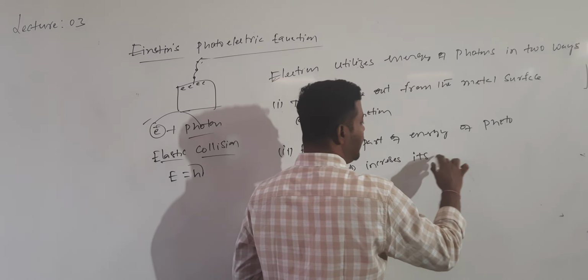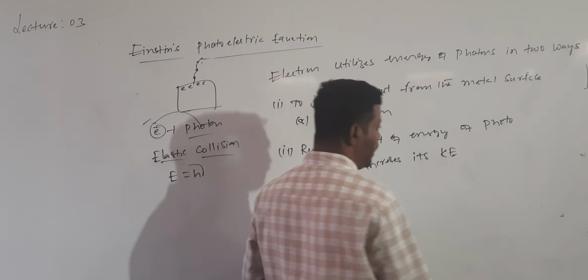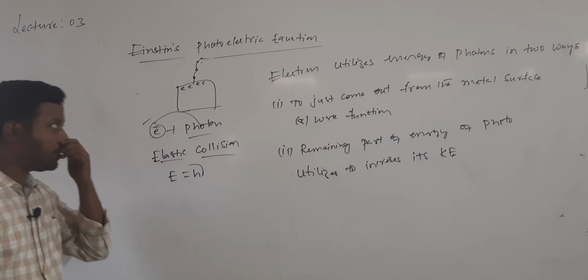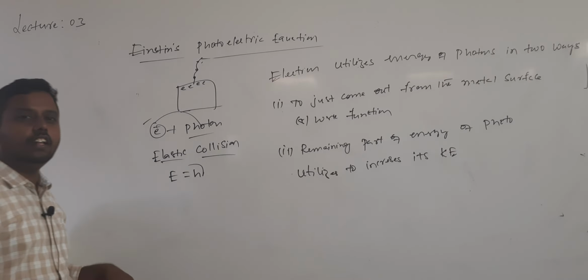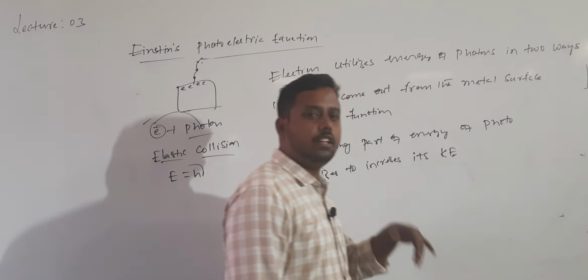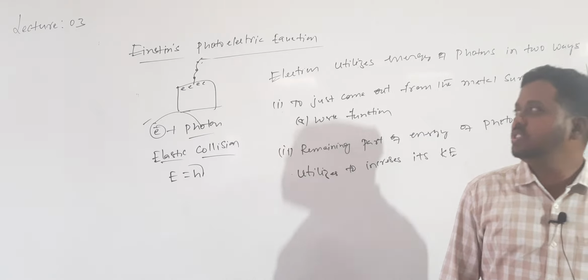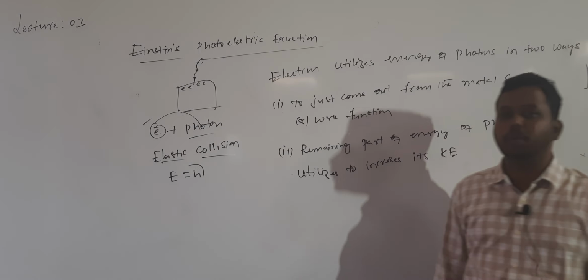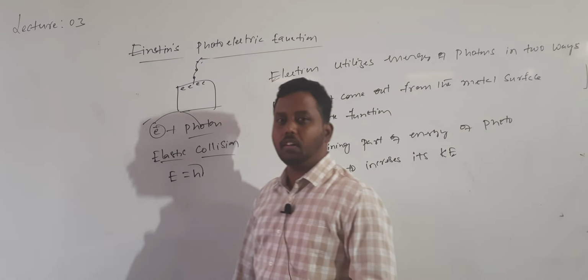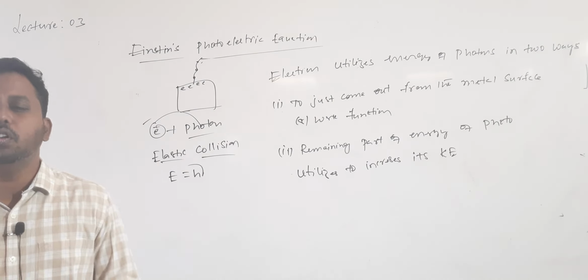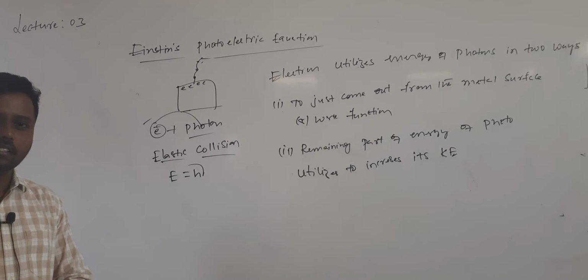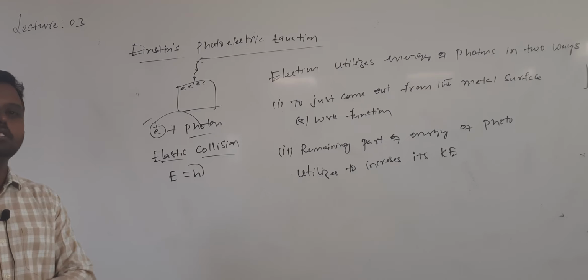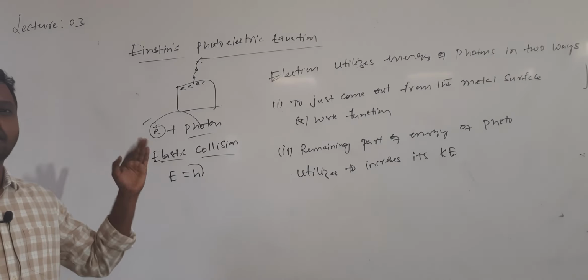Its which energy? Kinetic energy. So these are the two very important points. According to Einstein, whenever radiation is incident on the metal surface, an elastic collision will occur between the photon and electron. In an elastic collision, both momentum and kinetic energy are conserved.